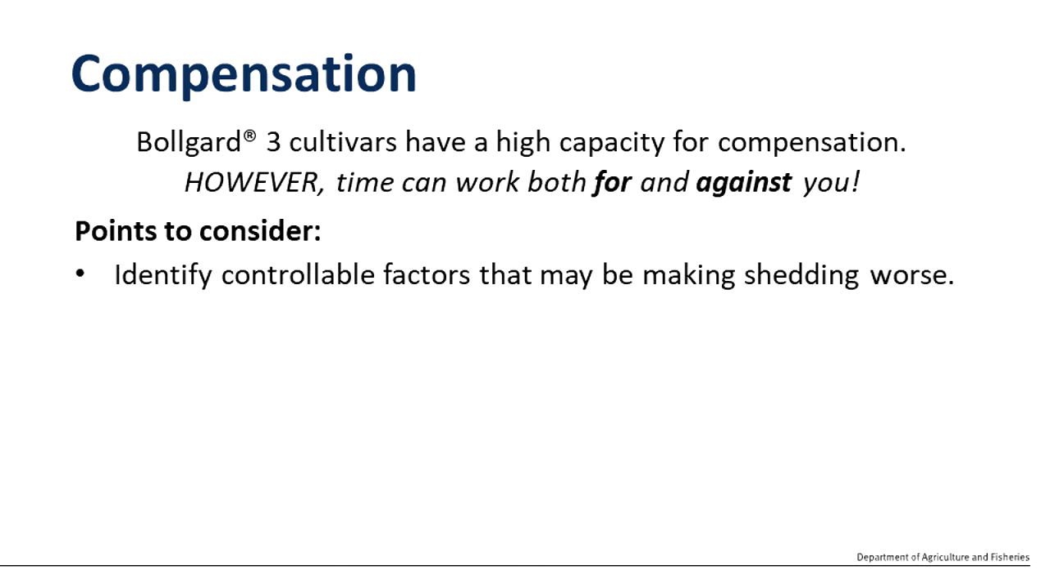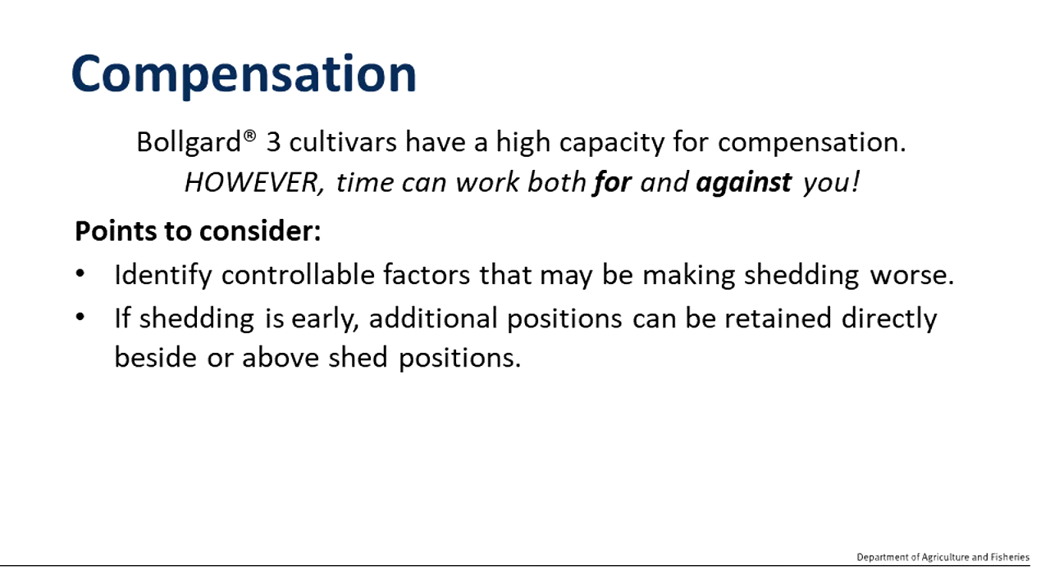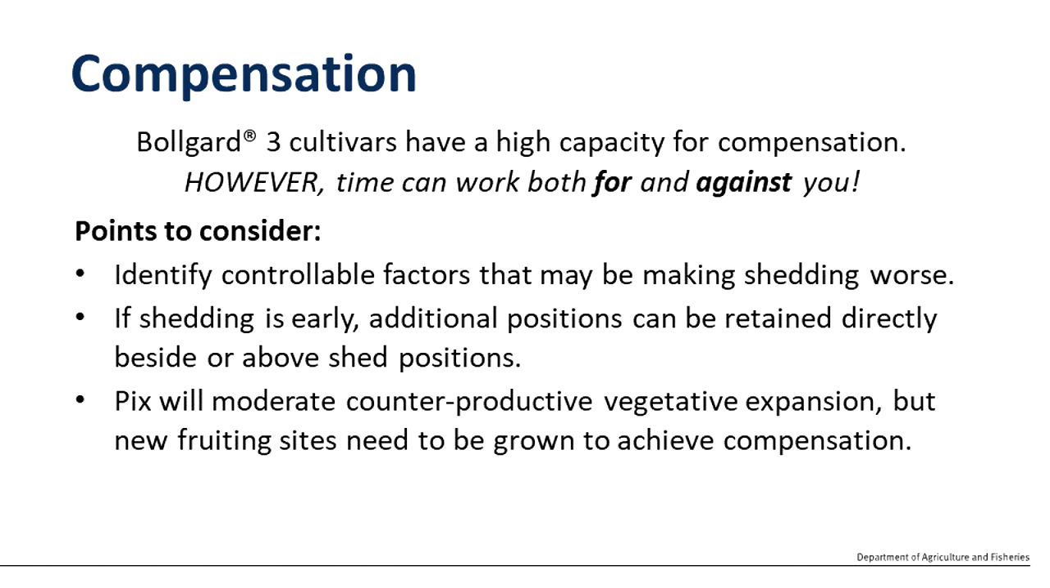Things to think about are: try and control the factors that might be exacerbating those stress responses and making shedding worse than what it might otherwise be. Shedding prior to flowering or during the first fortnight of flowering is reasonably easy to overcome, as additional bolls can be retained directly beside those lost positions or in the canopy directly above those positions. The use of growth regulants such as PIX will moderate counterproductive vegetative expansion, but you also need to be mindful that new fruiting sites will need to be grown at some point to achieve compensation if lower fruiting positions have been lost from the crop canopy.